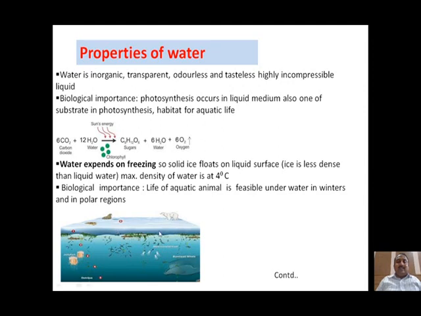The ice, which floats on the aquatic body, forms a continuous layer. Therefore, the organisms which are present under the water are not affected by the dropping temperature. Therefore, aquatic life becomes feasible in these colder regions. The ice forms an insulating sheath, and therefore does not allow fluctuation in temperature deep into the water bodies. Therefore, these aquatic animals can survive in the polar region.